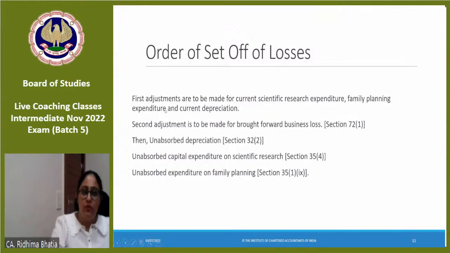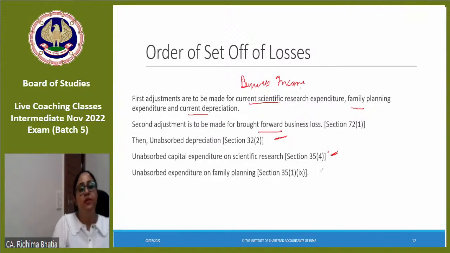Order of set off. First, adjustments are to be made for current year. If I talk about my business income perspective, first I will adjust current year scientific research, current year family planning expenditure, current year depreciation. Then I will make the adjustment for brought forward business losses. Then I will make the adjustment of unabsorbed depreciation. Then I will make the adjustment of scientific research, and then the adjustment of family planning. For this also there is no period. If you have read section 35, there is no period limitation.